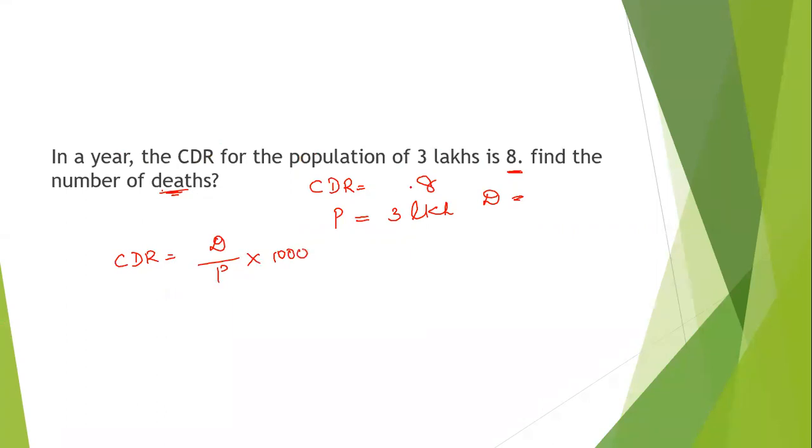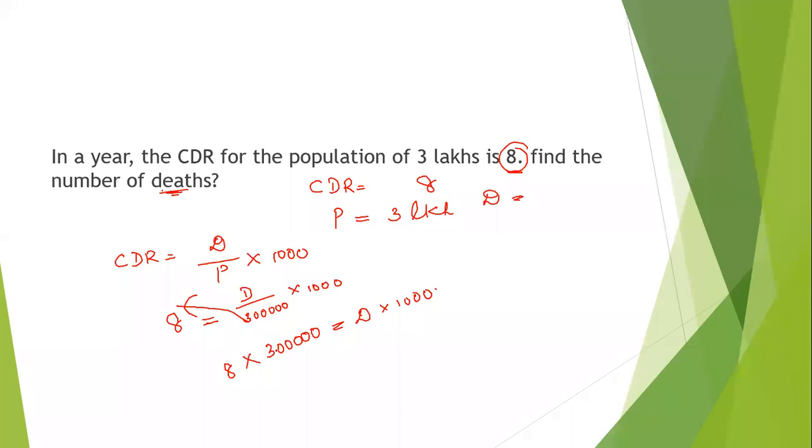Now we know the value of CDR for the population of 3 lakh is 8. So directly write 8 is equal to, they have asked us to find the deaths, so we do not know the deaths. Write D divided by population, 3 lakh, into 1000. Now what you have to do? Bring this 3 lakh this side. So it will be 8 into 3 lakhs is equal to D into 1000.